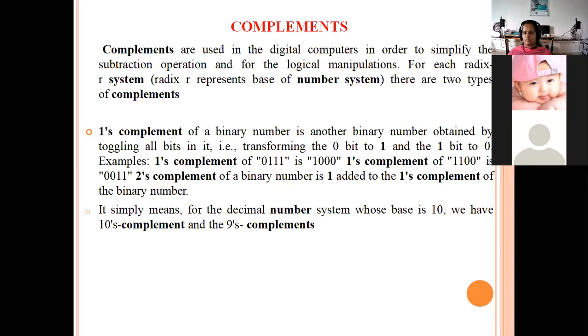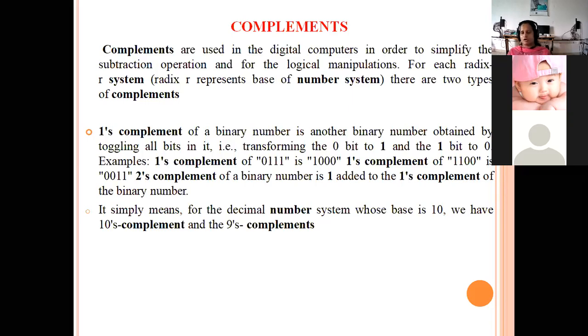Coming to the complements, you have two types of complements, that is one's complement and two's complement. These are used for the binary number system. If a binary number is given, it should be converted to one's complement or two's complement. I will discuss that in the next slide.